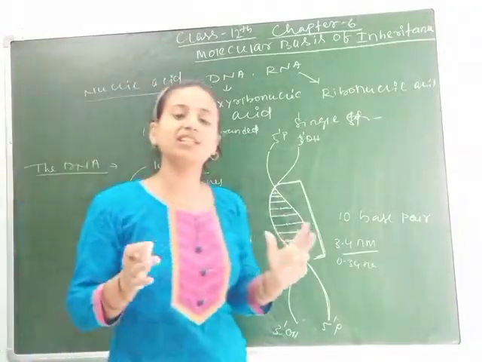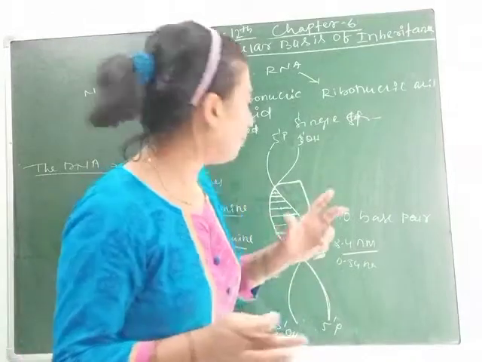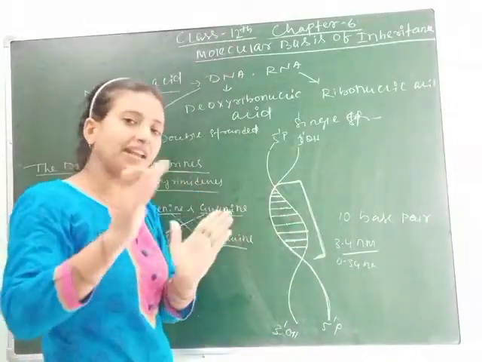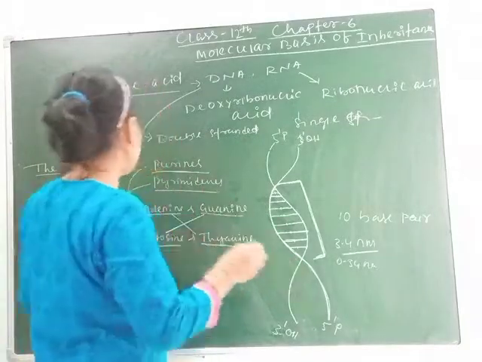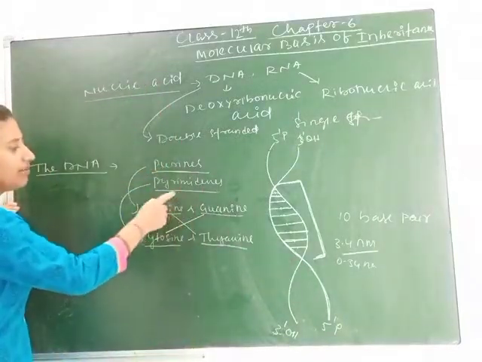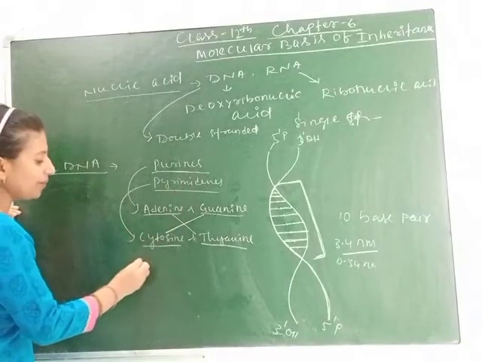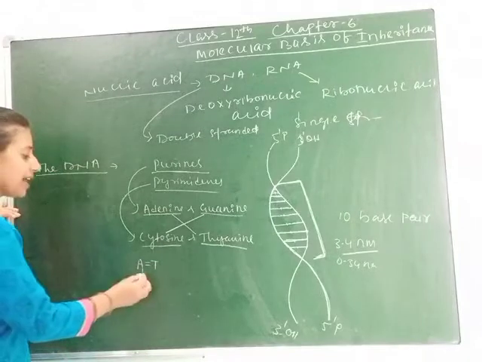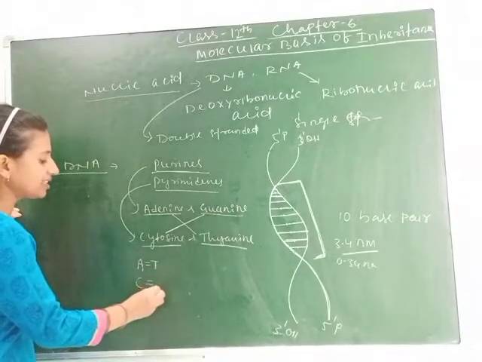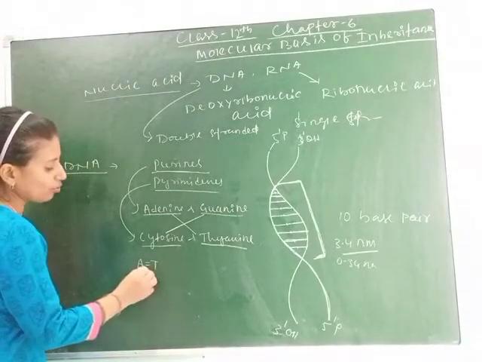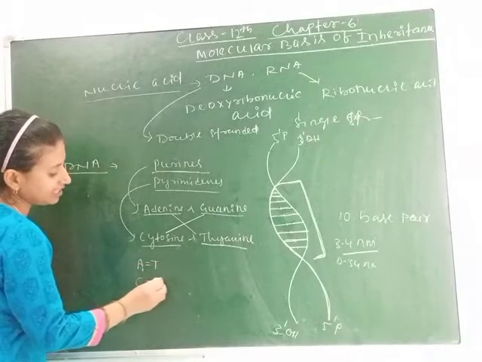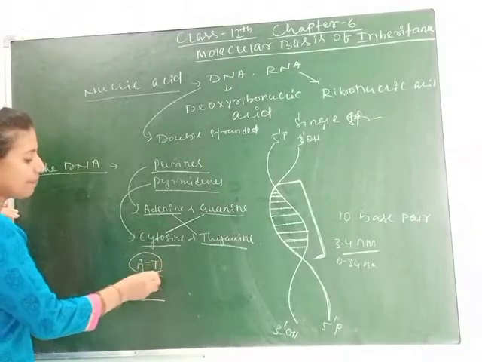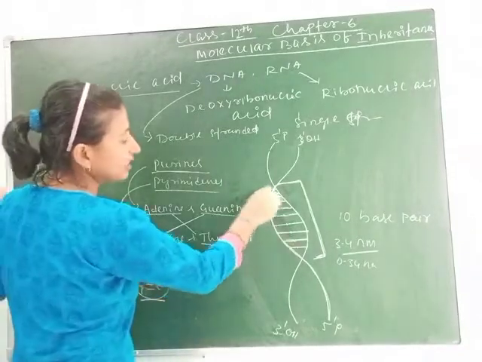In double-stranded DNA, the complementary pairing is formed between adenine and thymine, which is bound by a double bond, and cytosine and guanine, which is bound by a triple bond. So A-T and C-G, or we can say G-C. So they are the base pairs arranged in the DNA.